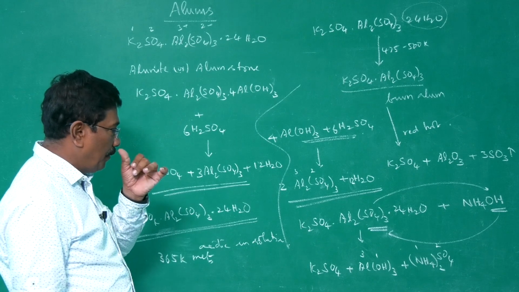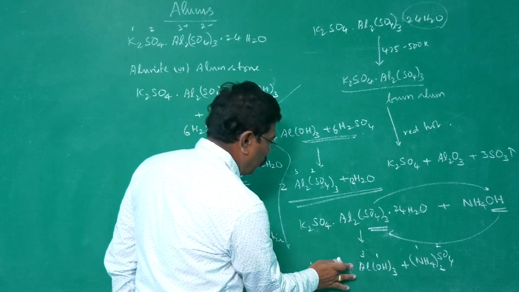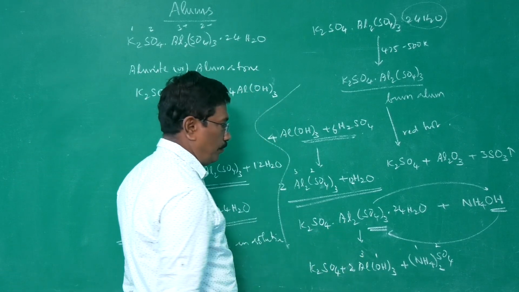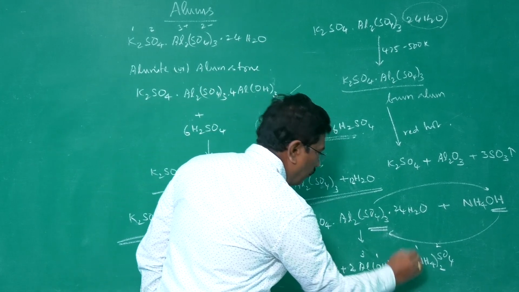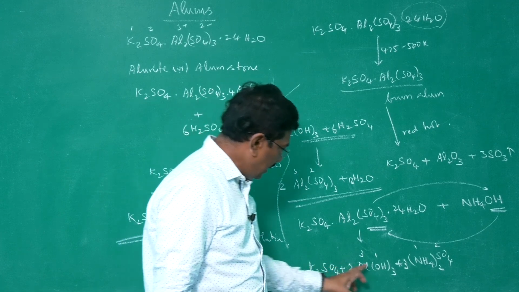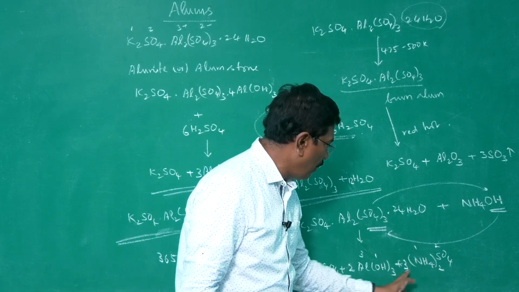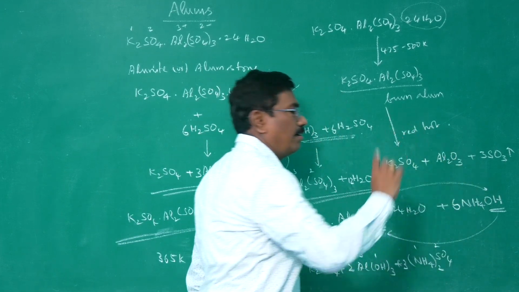So, how to balance the equation? Both the aluminum should become aluminum hydroxide, therefore 2. All the 3 sulfates should become ammonium sulfate, therefore 3. 6 hydroxide, 6 ammonium ion, therefore 6 ammonium hydroxide. That's all.